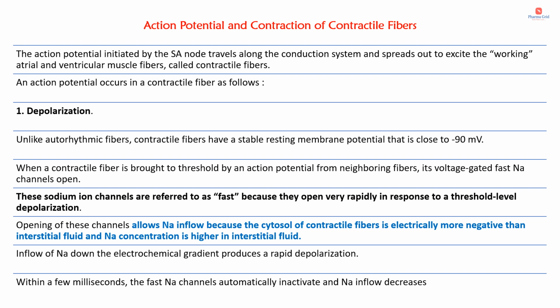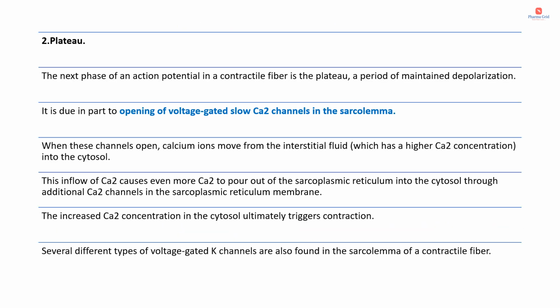Within a few milliseconds, the fast sodium channels automatically inactivate and sodium inflow decreases. So the next phase of an action potential in a contractile fiber is the plateau phase, or we can say it is a period of maintained depolarization. It is due in part to opening of voltage gated slow calcium channels in the sarcolemma. We know that calcium is found more in the extracellular fluid or the interstitial fluid.